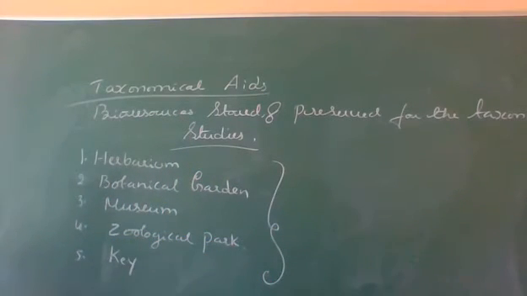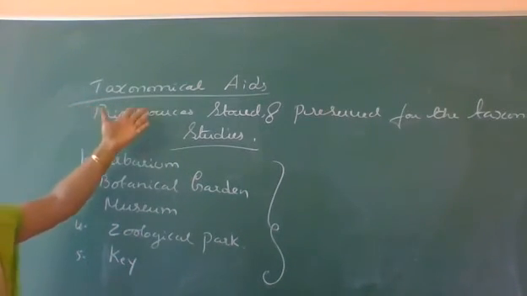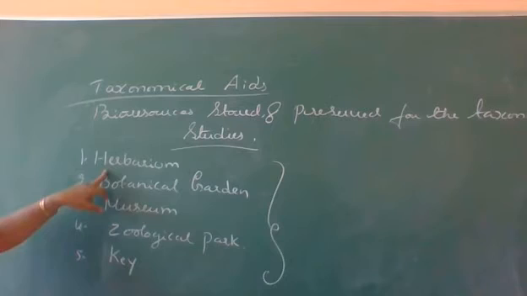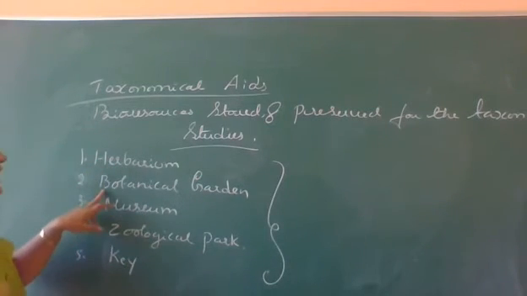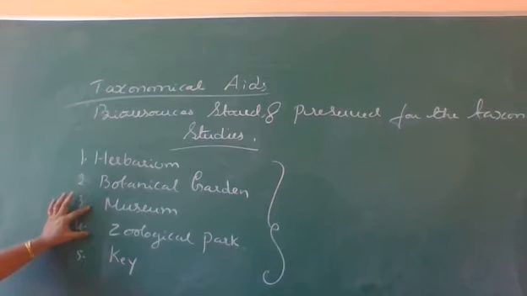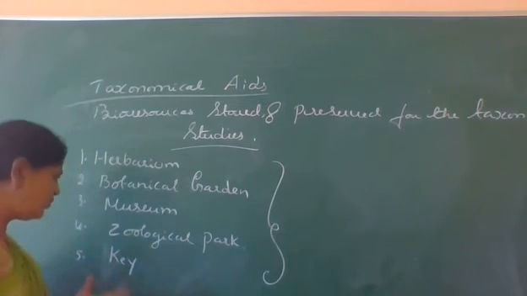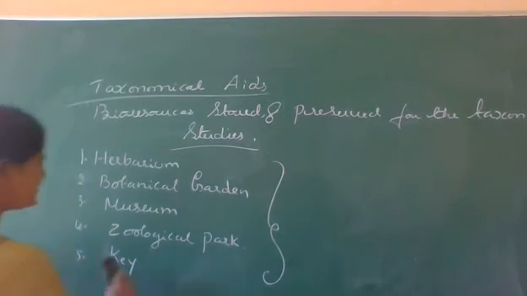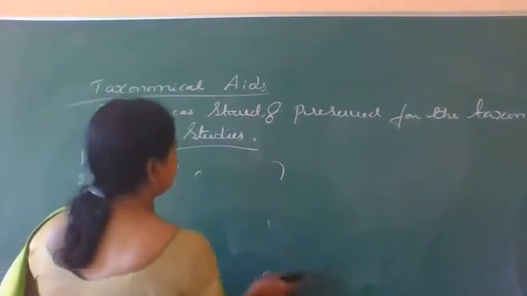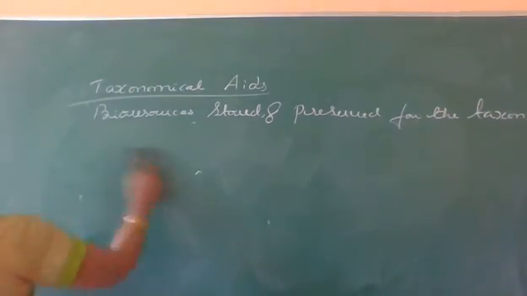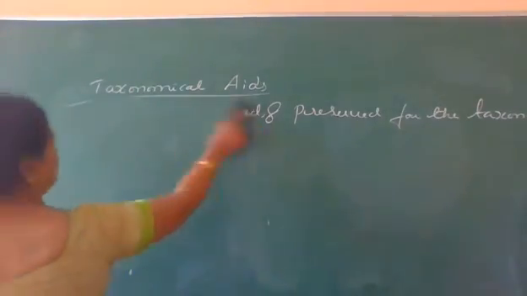So which are commonly regarded as the bioresources or that are called taxonomical aids? One is herbarium, second is botanical garden, third is museum, fourth is called zoological park or simply we can say zoo, and the last one is called key. Now we will study one by one in a brief account.